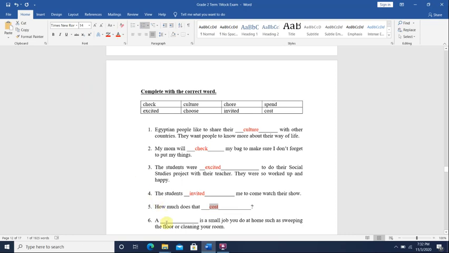Okay, number 6. A blank is a small job you do at home, such as sweeping the floor or cleaning your room. That is a chore.